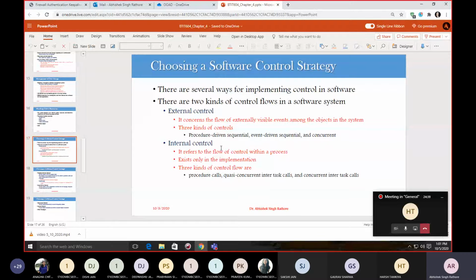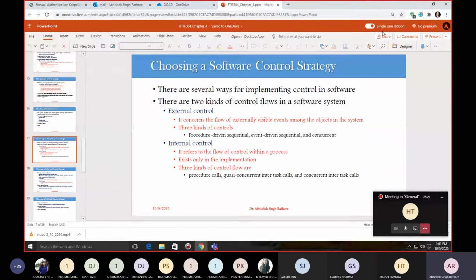We have three kinds of control flow in internal control. First is procedure call. Second is quasi-concurrent intertask calls, such as coroutines or lightweight processes. These are usually programming conveniences that focus on multiple address spaces, or call stacks, and your call stack exists only in a single thread of control, and can be active only one at a time.